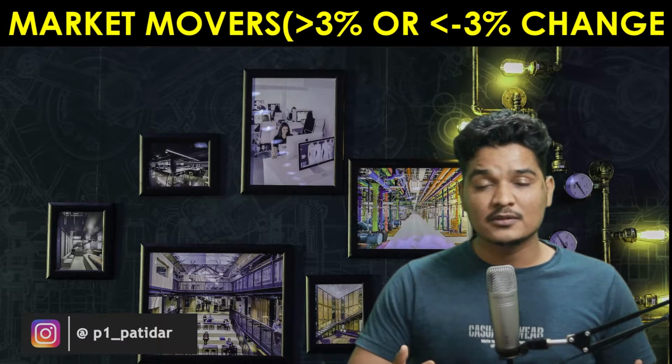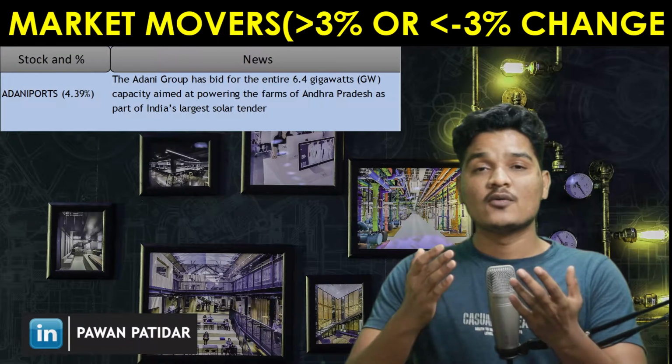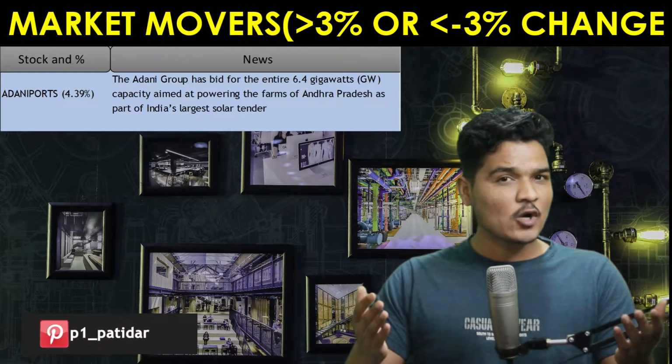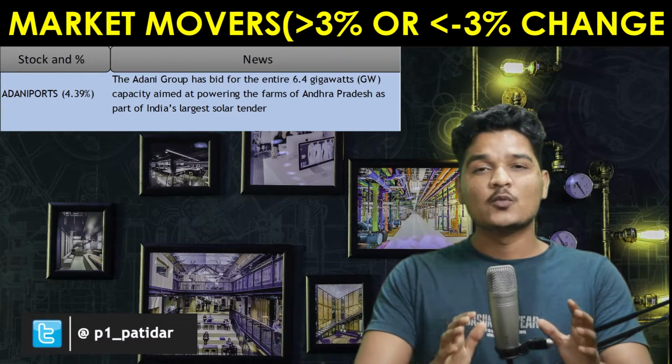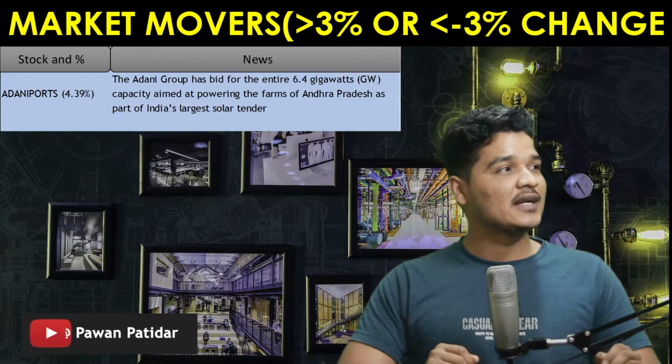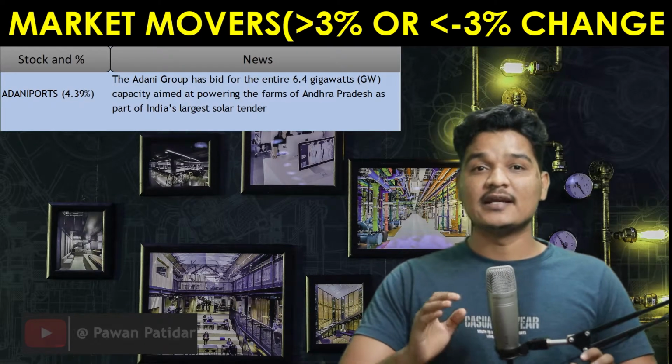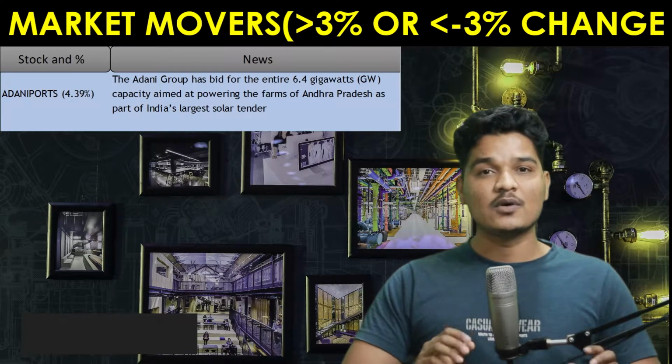Now let's discuss why Nifty gained 36 points today. Means which stock moved the market. What do I mean by moving the market? It means the stock which changed greater than 3% or less than negative 3%. So there was only one stock which gained greater than 3%, and that was Adani Ports, and it has gained 4.39%. Well, why did it gain?